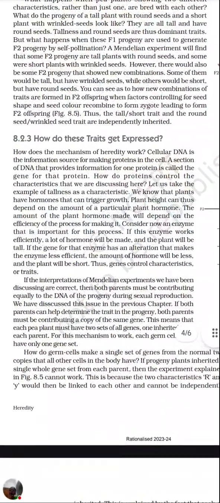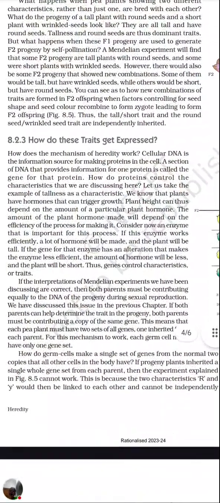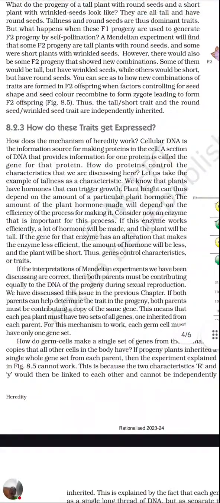So you can see how new combinations of traits are found in F2 offspring when the factors controlling seed shape and seed color recombine to form the zygote. Thus tall and short, and round and wrinkled, are independently inherited.